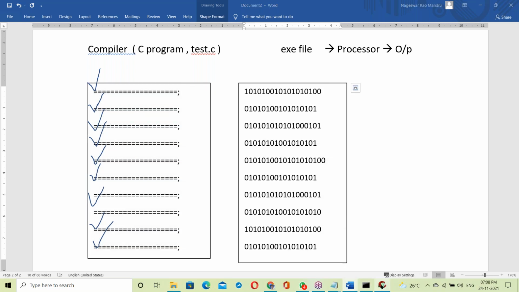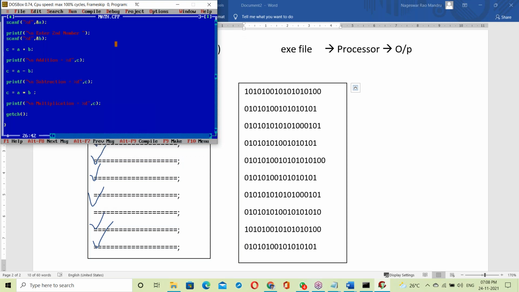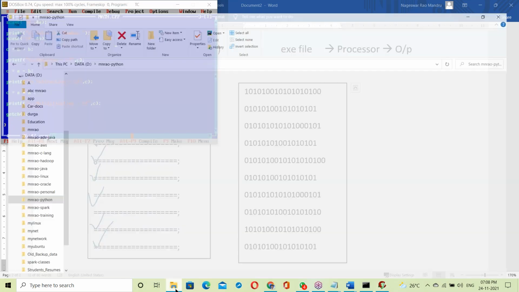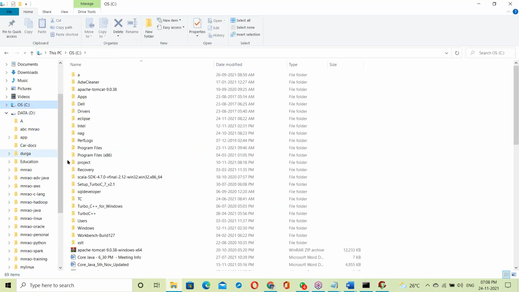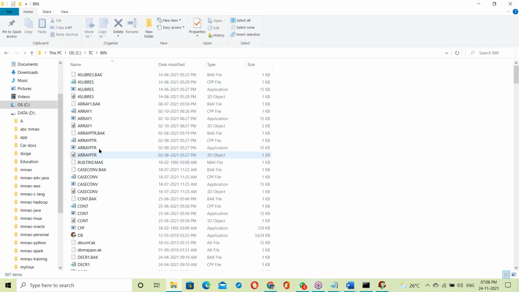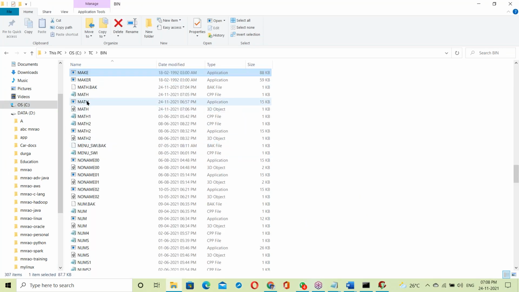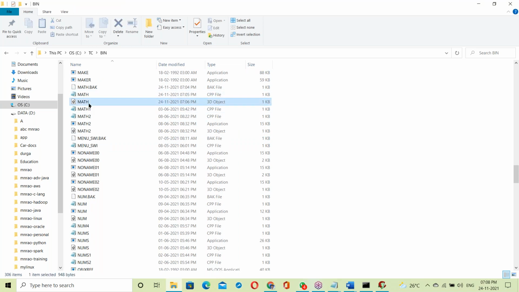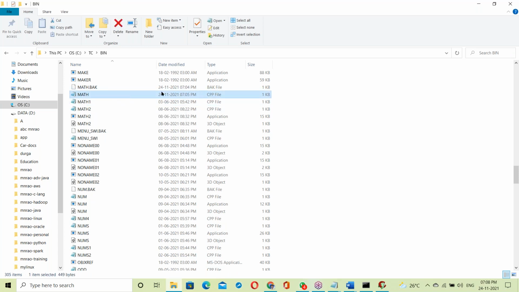Let me show that practically here. See math.cpp. The name of the program file is math.cpp. In the backend, Turbo C, Windows based Turbo C, in the bin folder there is math.cpp. This is math.cpp.